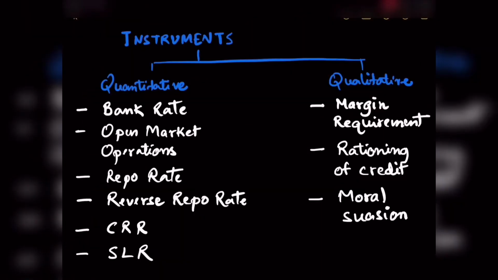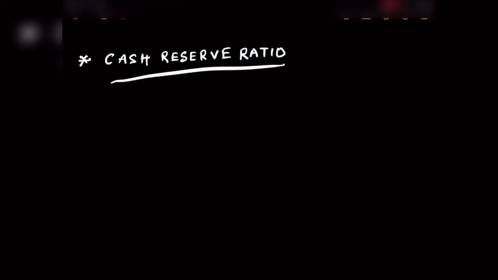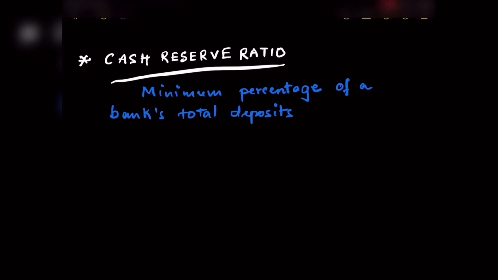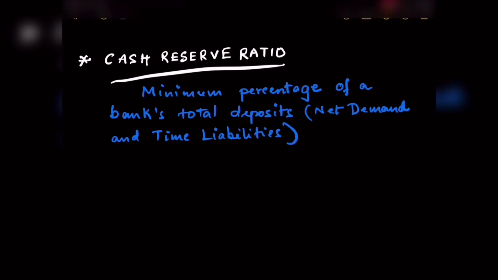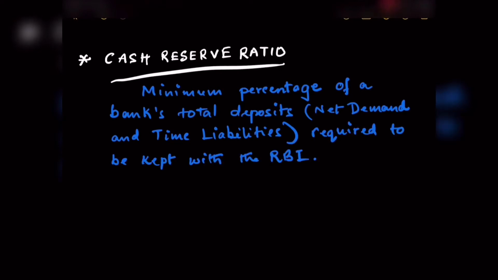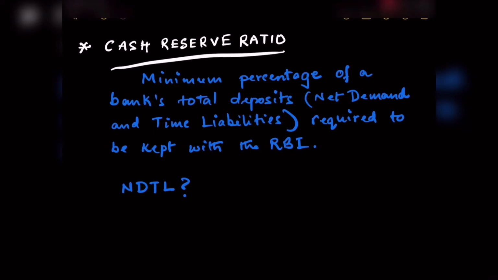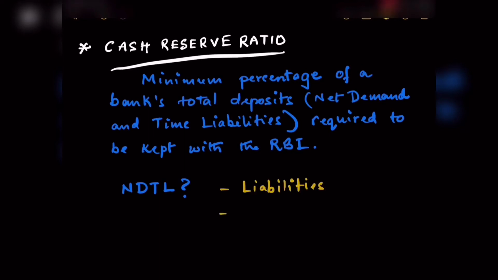Now let's come to the concept of CRR, or cash reserve ratio. Cash reserve ratio is the minimum percentage of a bank's total deposits or net demand and time liabilities required to be kept with the RBI. The total deposits are going to be in the form of net demand and time liabilities. Now what is net demand and time liabilities? In order to understand this concept, we first need to understand the concepts of liabilities and assets.